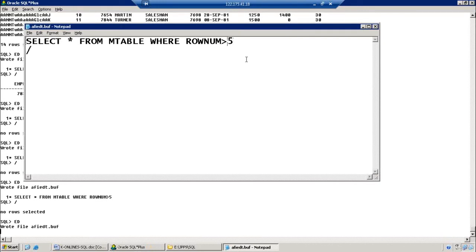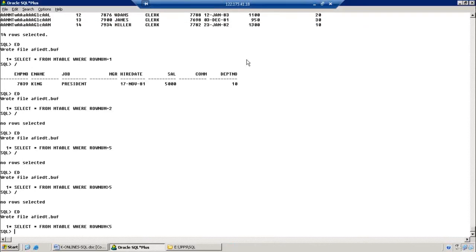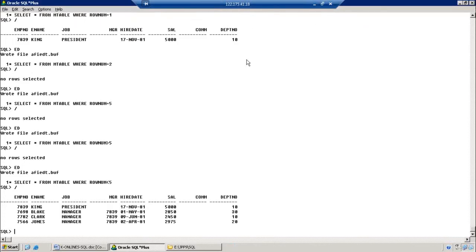Now I specify less than. Less than is working. Greater than does not work.